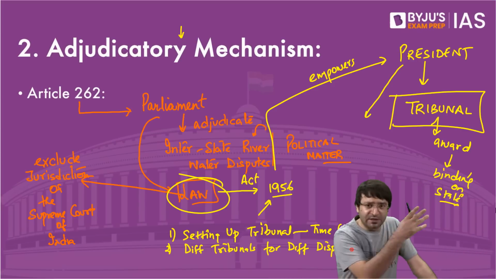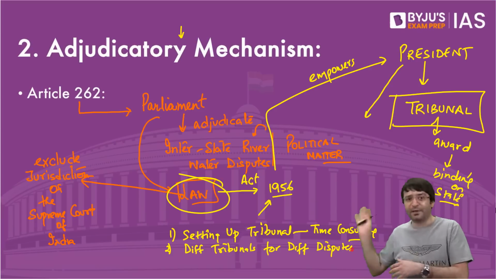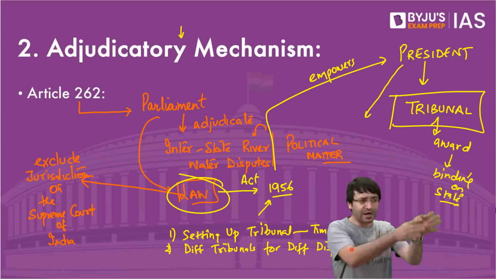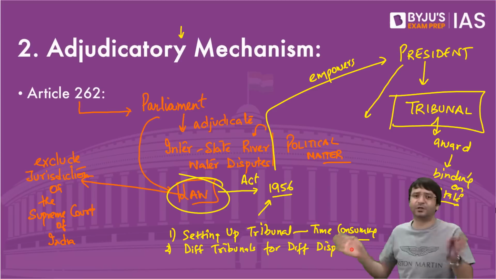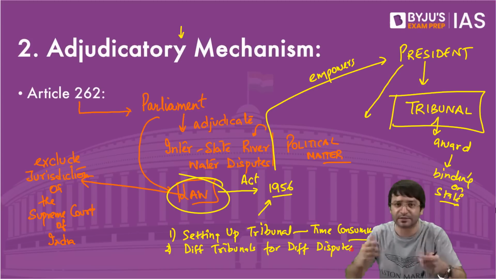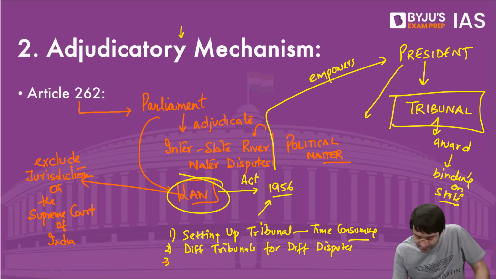On Kaveri, there is one tribunal. On Mahanadi, there can be another tribunal. On Satluj, there can be another tribunal. On Narmada river water dispute, there can be another tribunal. So we are only creating tribunals. We are not deciding the matters. Why? Because the problem number three is no time limit.